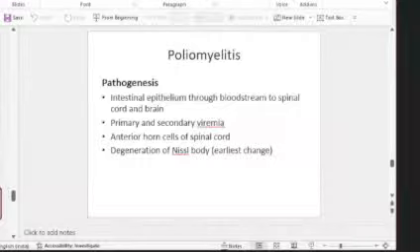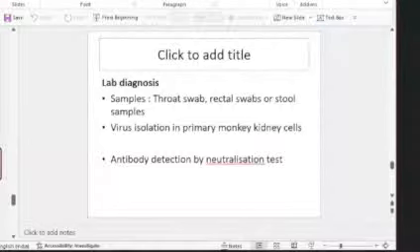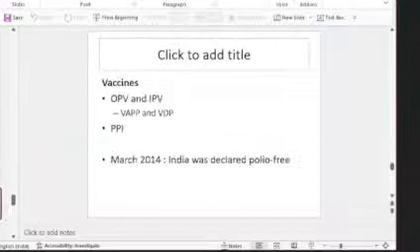And the earliest change is changes occurring in the ribosomes, that is the Nissl bodies, degeneration of these Nissl bodies occurs. So usually they ask about lab diagnosis, important points to remember are, see the samples taken, you take throat swabs and stool samples. Okay, throat swab, stool samples or rectal swabs are taken. So that you have to remember, though it is affecting the central nervous system, these are the samples that are taken because viral isolation is maximum from these samples. So that's important to remember.